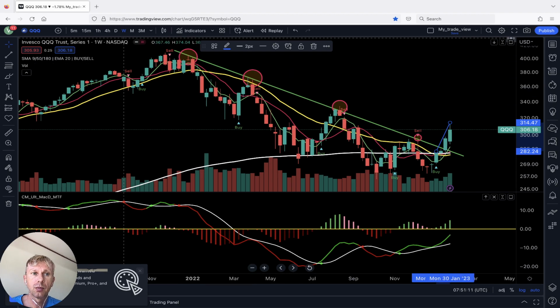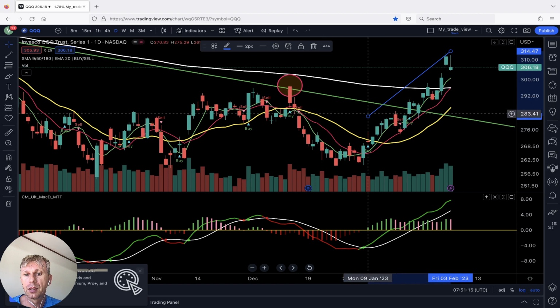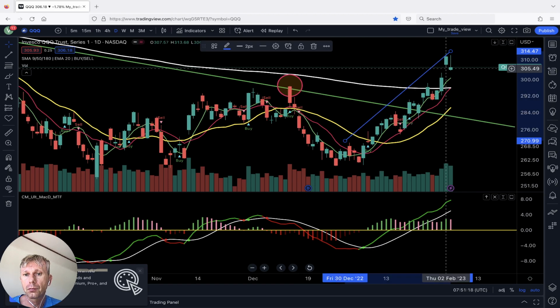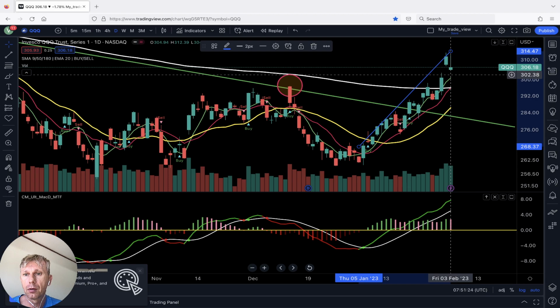Bullish on weekly. Let's move to daily. Let's see, what's going on with the daily time frame? Price action is uptrend, right? On the daily time frame, price has a huge gap. It will definitely close this gap.